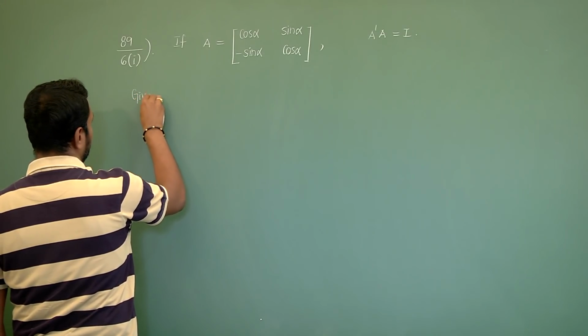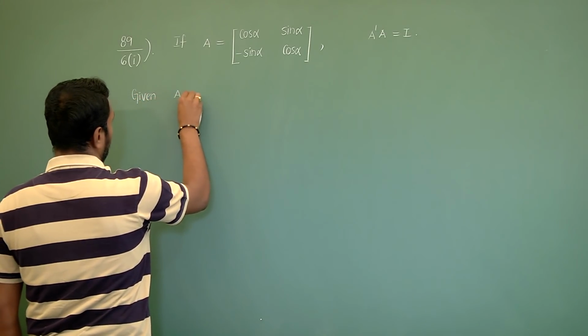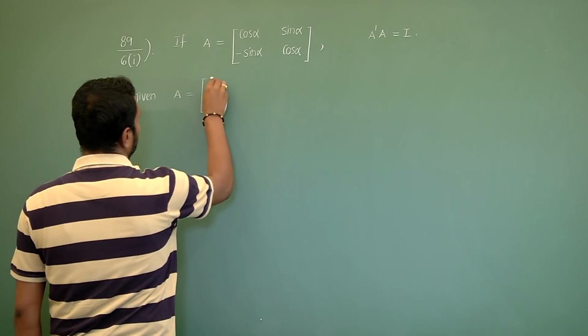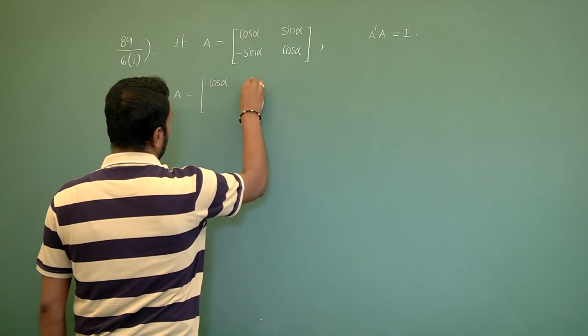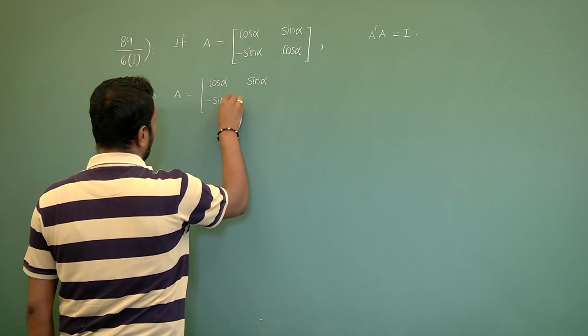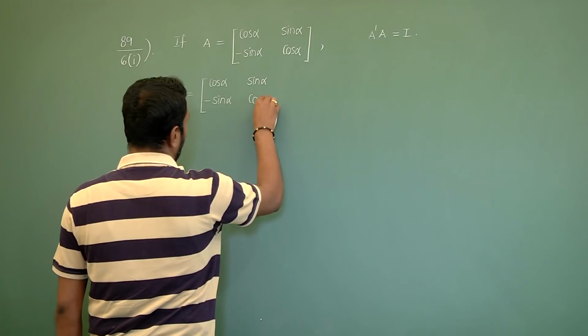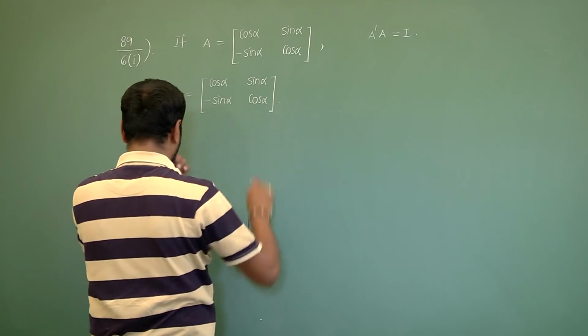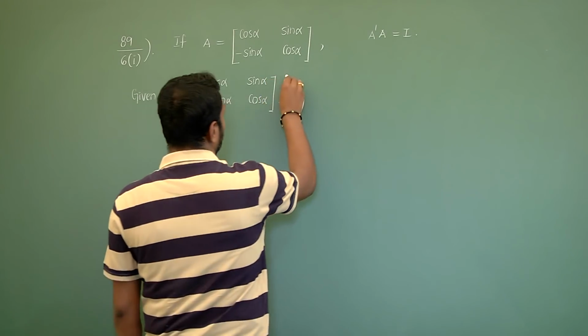Given A equals [cos alpha, sin alpha; minus sin alpha, cos alpha].